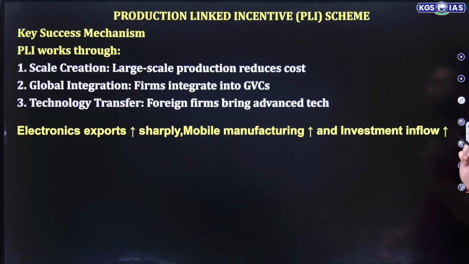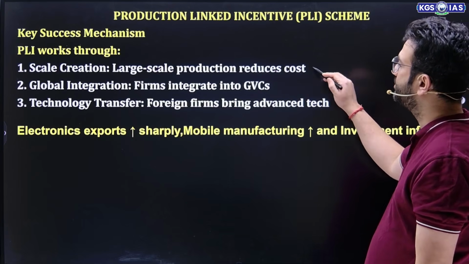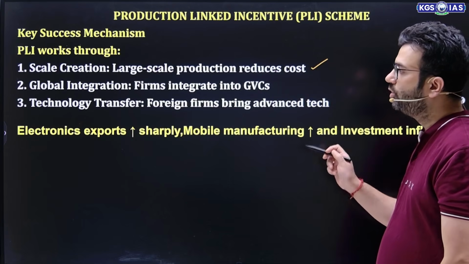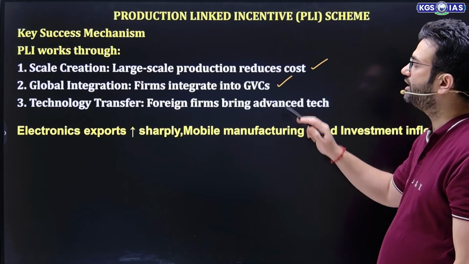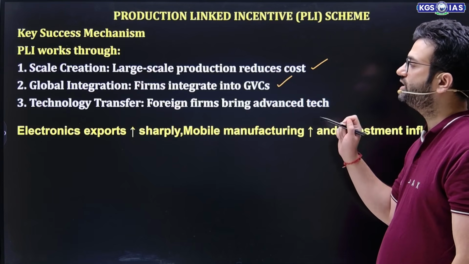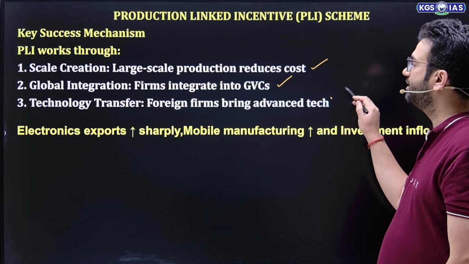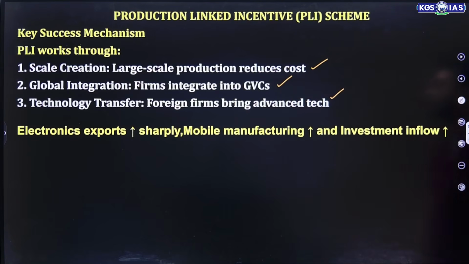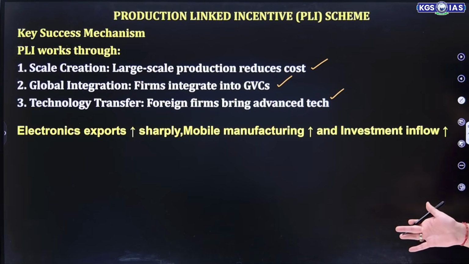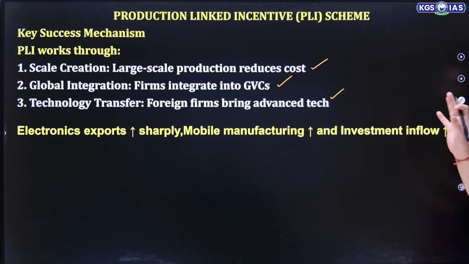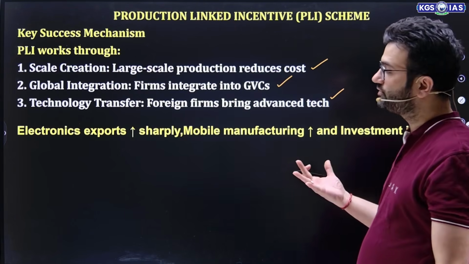Moving ahead, key success mechanisms. PLI works through scale creation: large scale production reduces the cost. Global integration: firms integrate into the global value chain. Technology transfer: foreign firms bring advanced technology. So the success of the PLI scheme depends on these three factors: first, large scale production; second, global integration; and third, technology transfer, where foreign firms bring advanced technology.